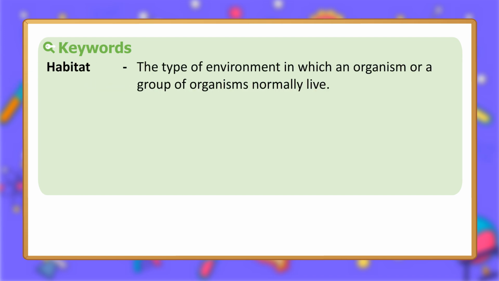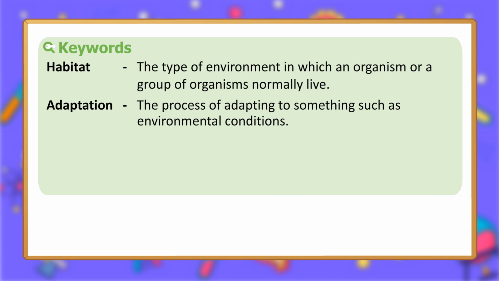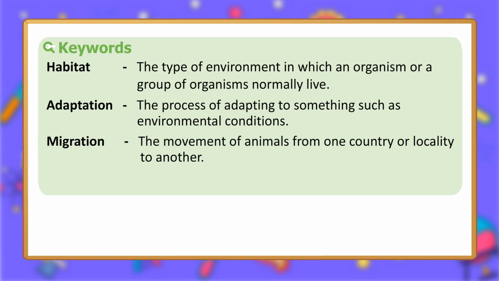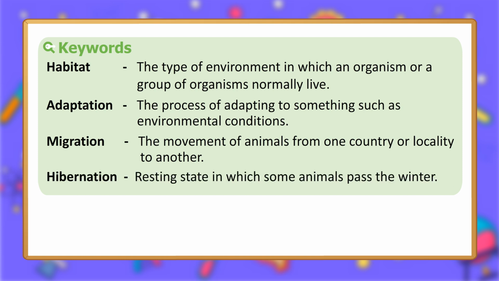Keywords. Habitat, the type of environment in which an organism or a group of organisms normally live. Adaptation, the process of adapting to something such as environmental conditions. Migration, the movement of animals from one country or locality to another. Hibernation, resting state in which some animals pass the